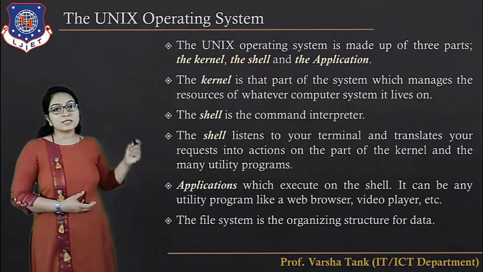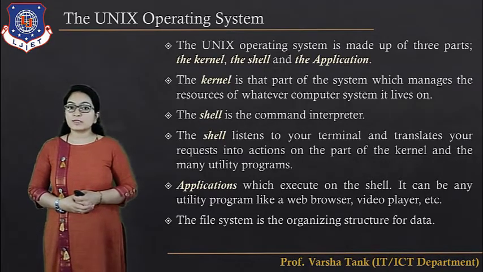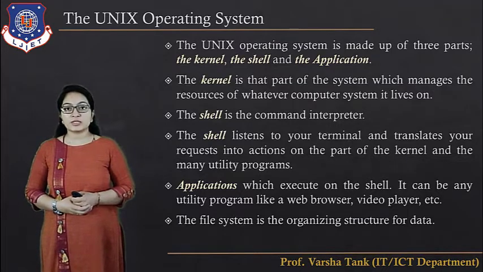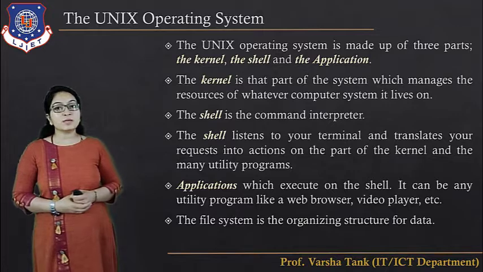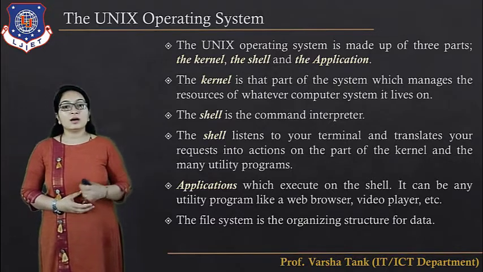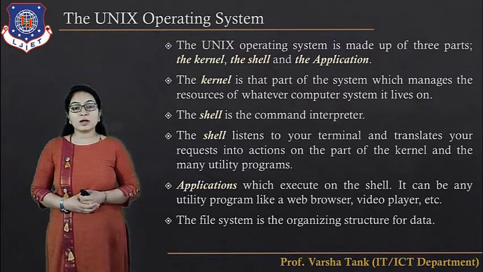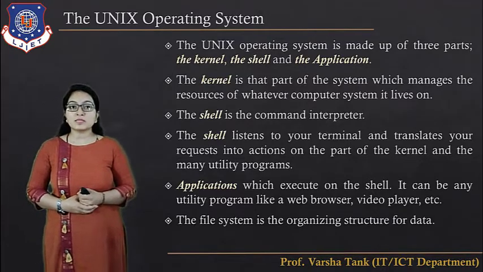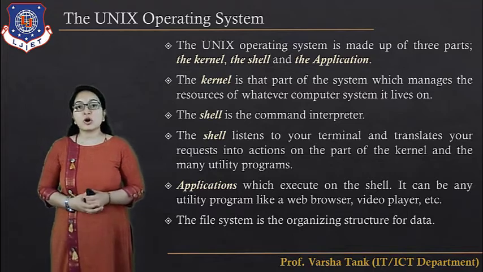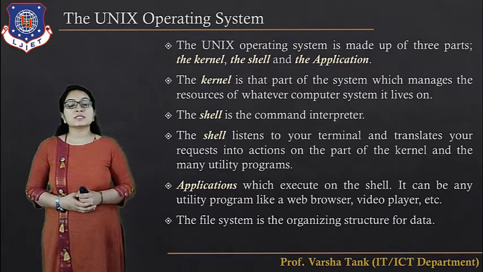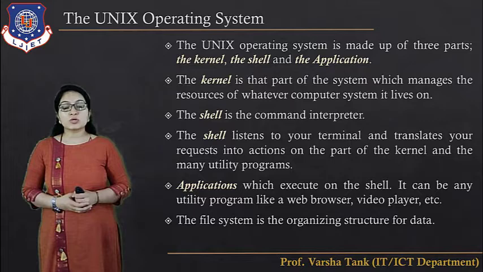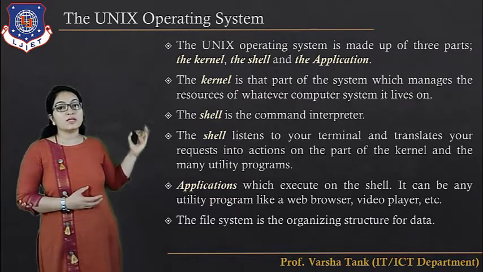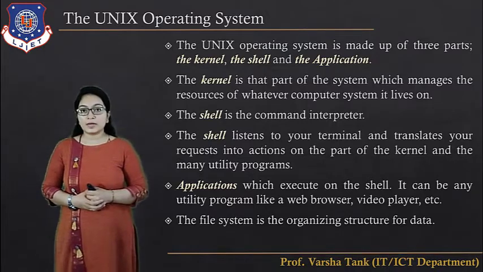The Unix system is made up of three parts. Which are these three parts? That is the kernel, the shell and the applications. Let's see what it means. We have already learned about the kernel in the previous chapters. The kernel is the part of the system which manages the resources of whatever computer system it lives on. The main function of the kernel is that it manages everything for the operating system.